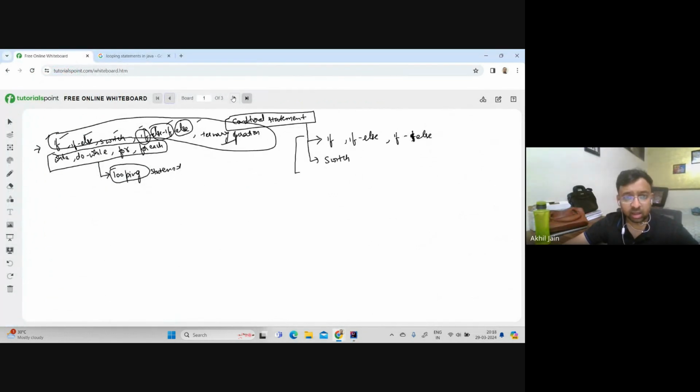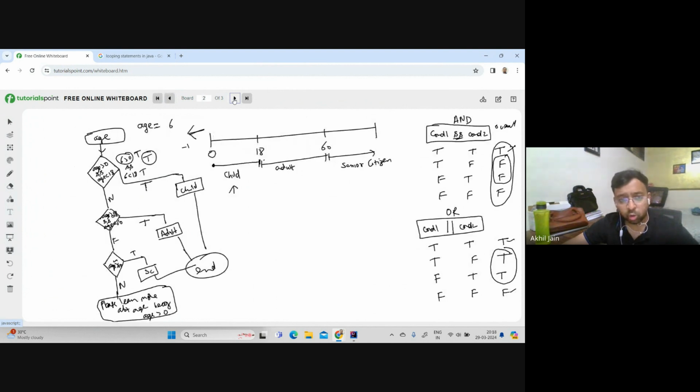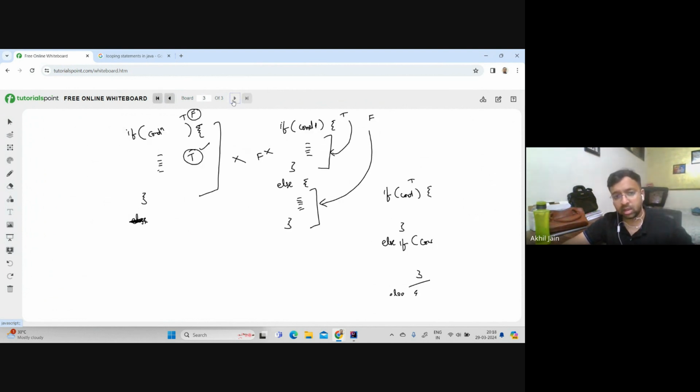Just see here. If you are working with if else, based on a need, you could use multiple variants. The first variant is where you just check one condition. Let's say I give you a program that accepts the gender of a person, and the gender could be male or female. If it is M, you have to print the gender is male. If I give you F as an input, it should print gender is female.